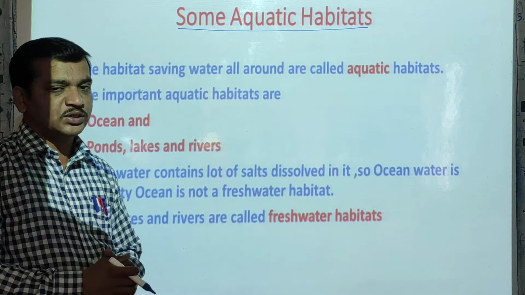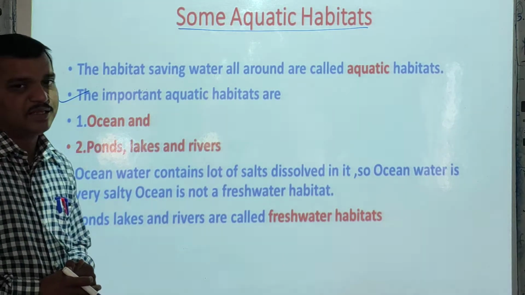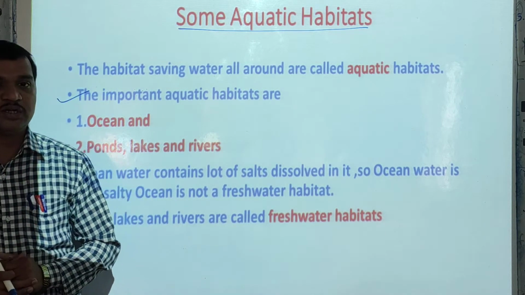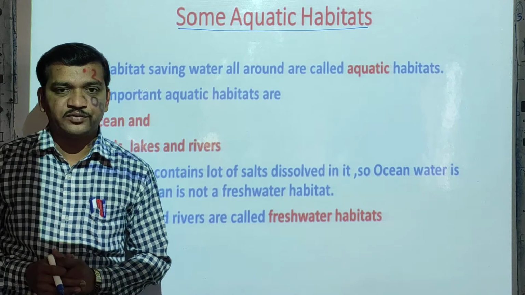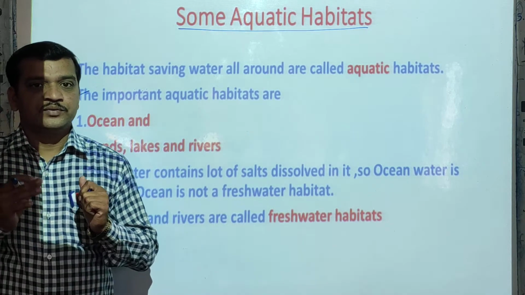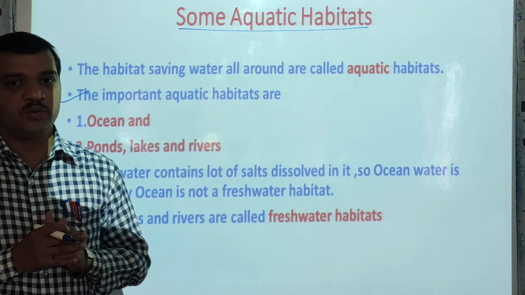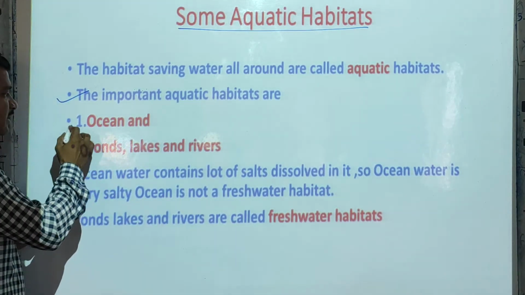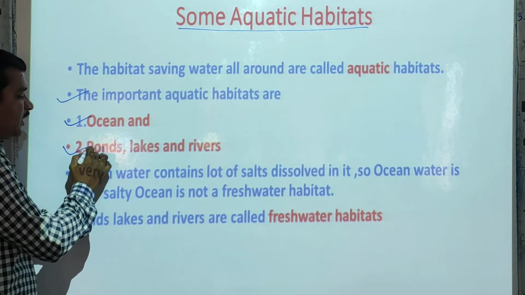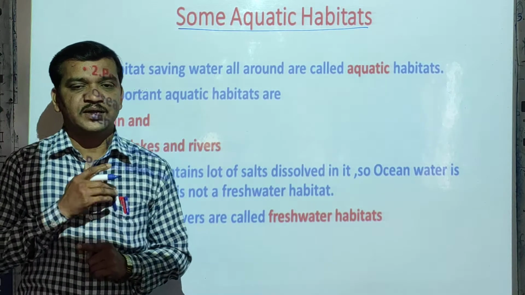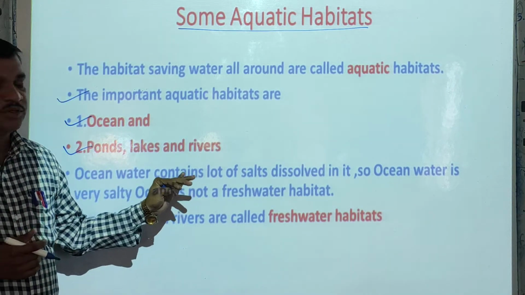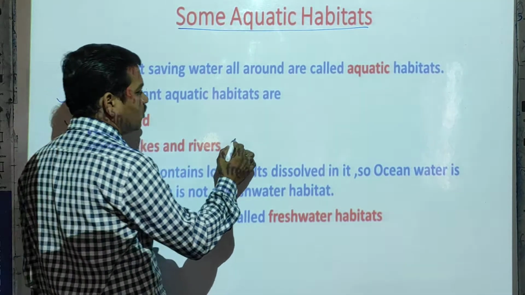One is the ocean habitat, which contains salty water, or marine water, which contains salt. This is one habitat, and the second habitat is the pond, lake and river. These are the freshwater habitats.